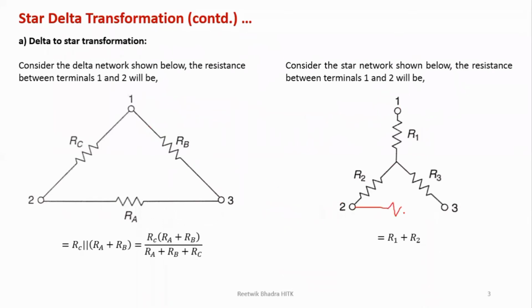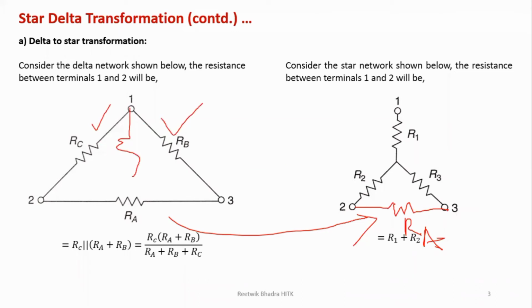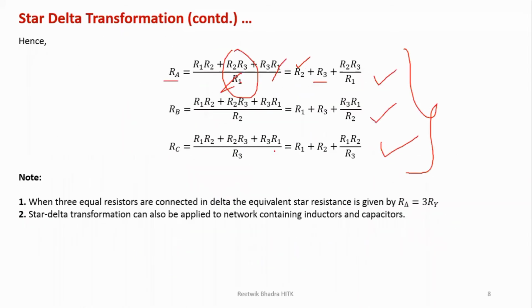Now over here, see, if you draw RA, this is your RA, right? Now previously what was happening? It was getting multiplied. Right, two branches were formed over here. If I take this one, these two branches were getting multiplied. Now these two branches, because of RA, which two resistances are there? R2 and R3. So these two resistances will get added. So R2 plus R3 plus R2 R3 by what is the remaining resistance? R1. So that is the main equation over here: R2 plus R3 plus R2 R3 by R1.